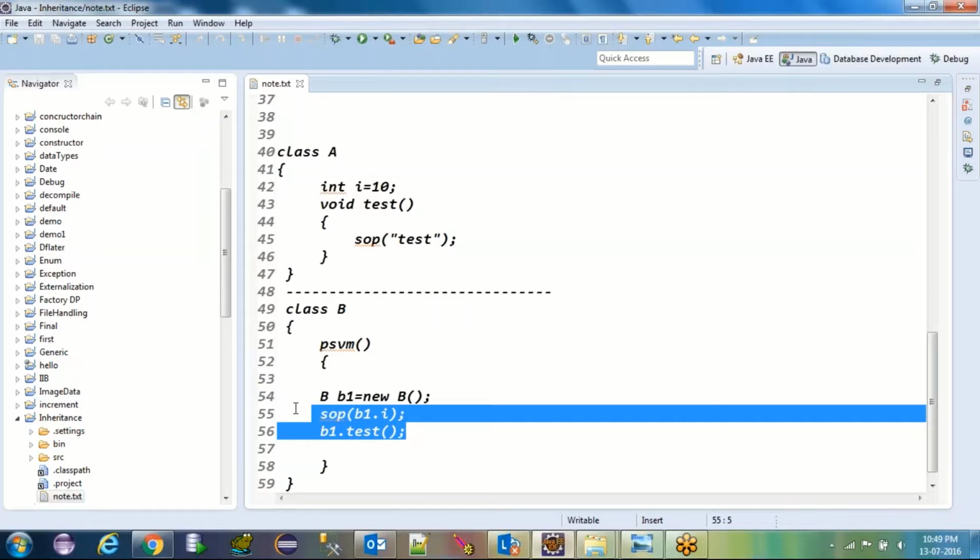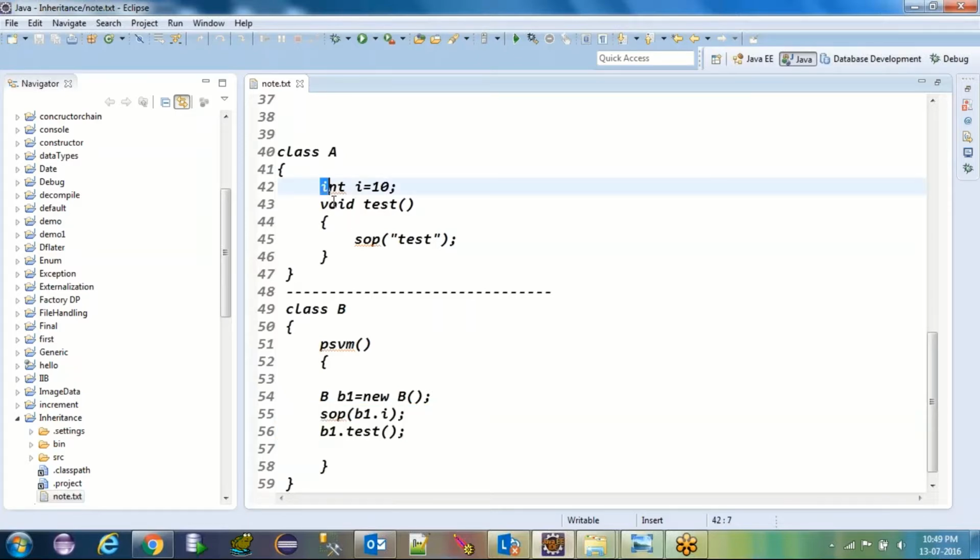Now what B class is saying to the compiler: I want to access the member of this A class. Then compiler is saying, how can I come to know? For that purpose, this B class has to write like this way. Extends A. Once you write extends A, then automatically the compile time error will be removed, and the compilation will be success. Even if you run this program, you will get output also, the i value, that is 10, and test. And this is inheritance.